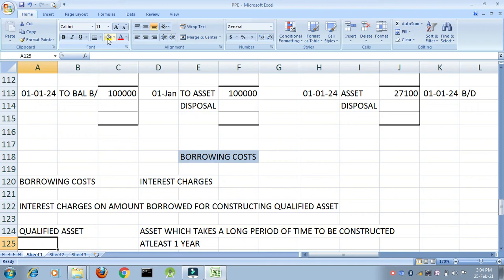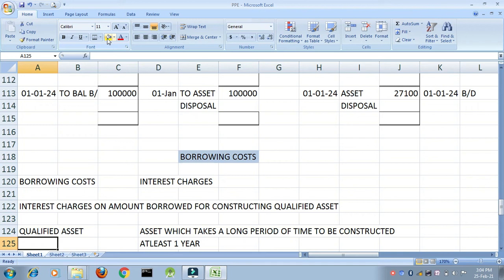Now, the next topic I am covering up is borrowing costs. What do you mean by borrowing costs? Whenever I take a loan, what do I have to do? I have to pay interest. That is known as what? My borrowing cost.